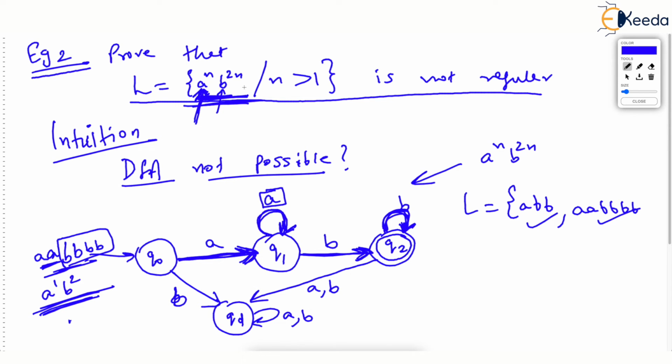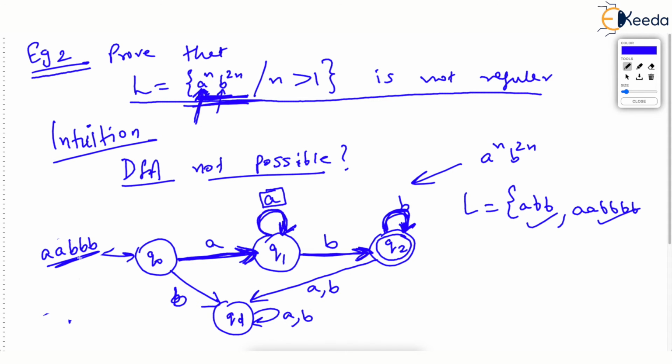But listen very carefully. This DFA should reject other strings which are not part of the language. It's not only the question of acceptance, it's the question of rejection also. What I am saying is, what if we give a string like this? Let's say double A and 3 times B.